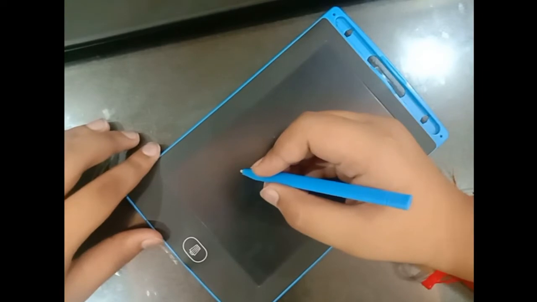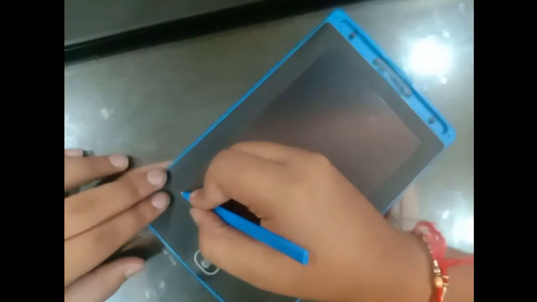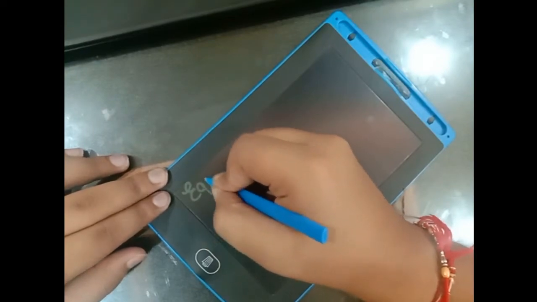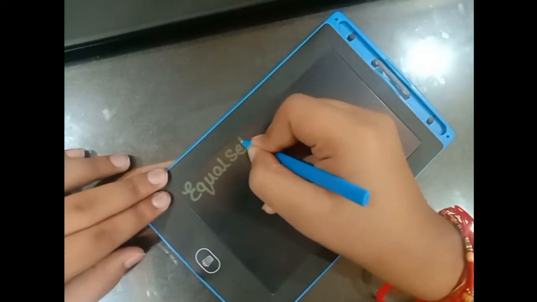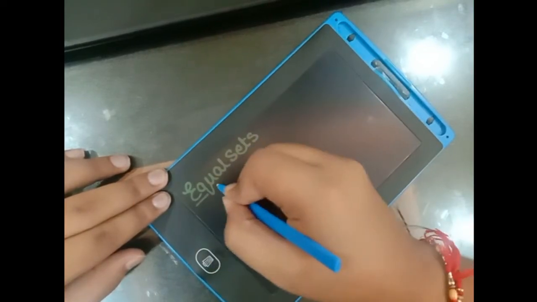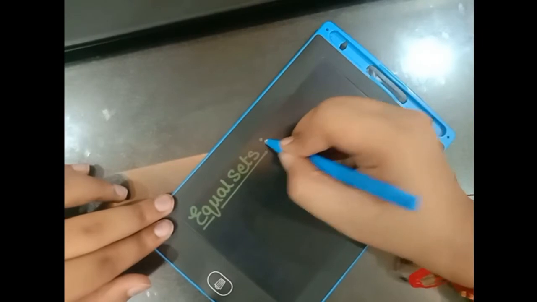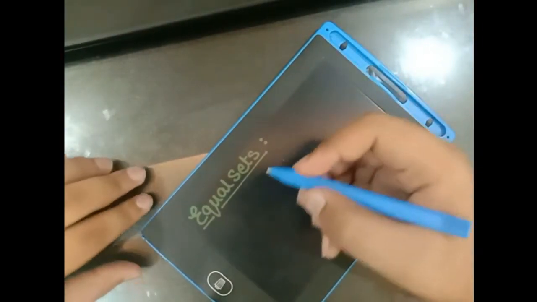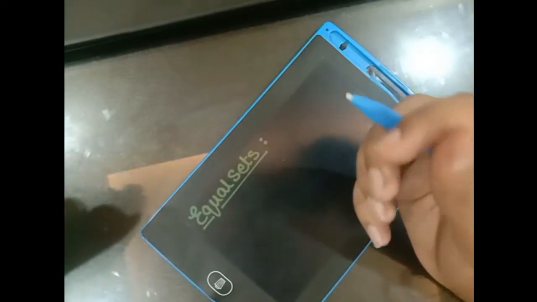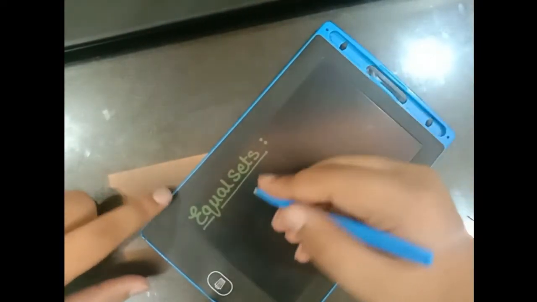All right, so we were discussing equal sets. Basically we need two sets to say that we have equal sets.